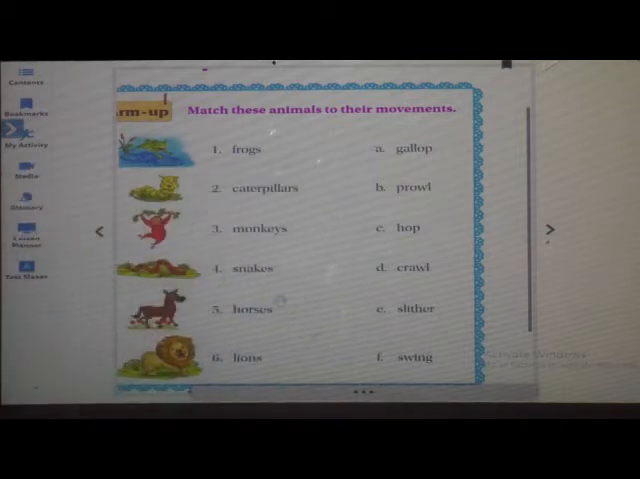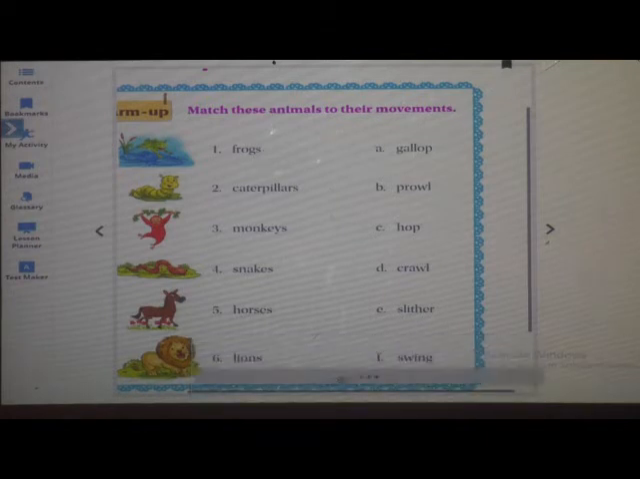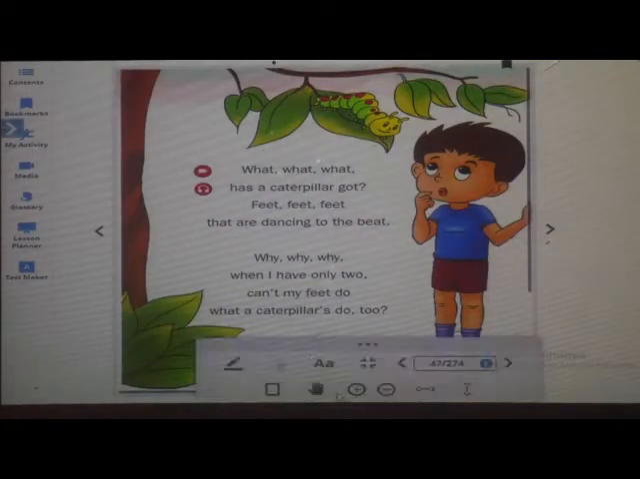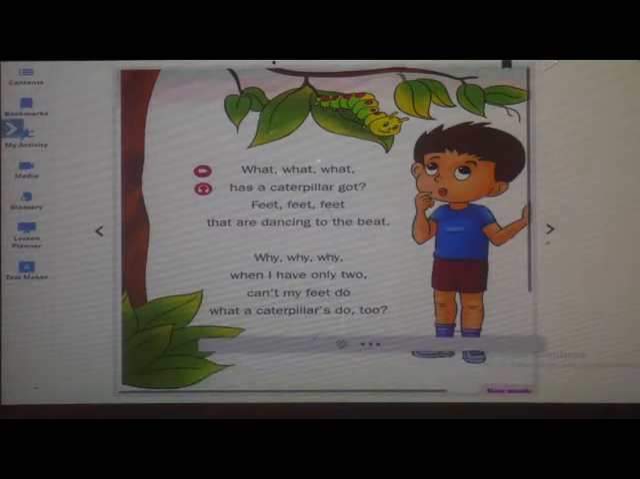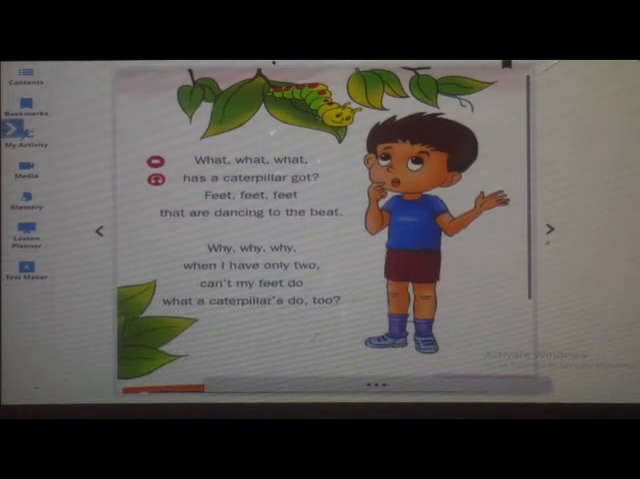So, now we will see the poem. What will we see now? We will see the poem. What is the name of our poem? Yes, it is Mr. Caterpillar. What is the name of the poem? Mr. Caterpillar. See, Mr. Caterpillar.